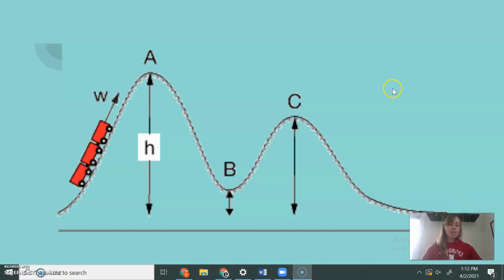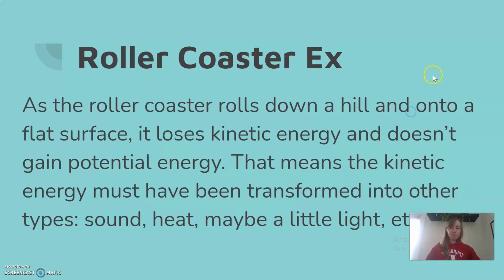All right, so just to summarize that, as the roller coaster rolls down a hill and onto a flat surface, it loses kinetic energy and doesn't get any more potential energy. That means that kinetic energy must have been transformed into other types: sound, heat, maybe a little bit of light, etc.